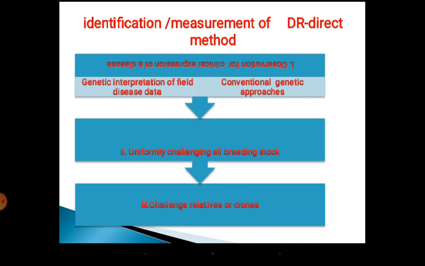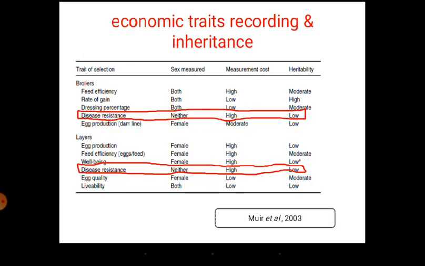I think that is about the recording, how to measure it. So we expose them to the pathogen, see how many animals are dying and how many are surviving, and depending on the survival rate after exposure to disease or antigen, you can select the animals for disease resistance. Next, I will tell you about the different economic characters that are being selected in broilers and layers.